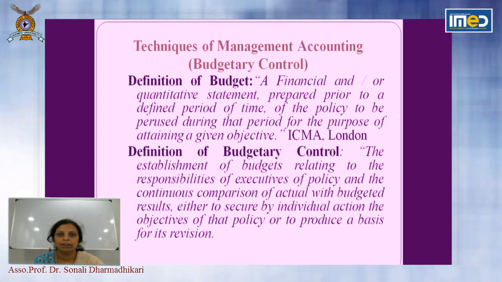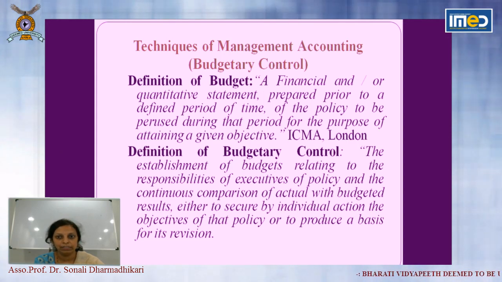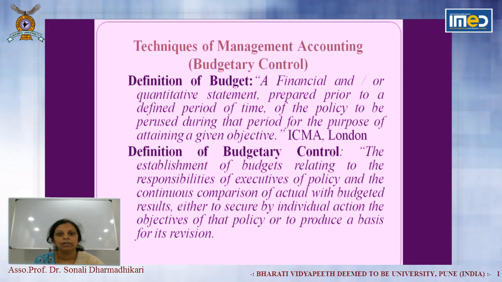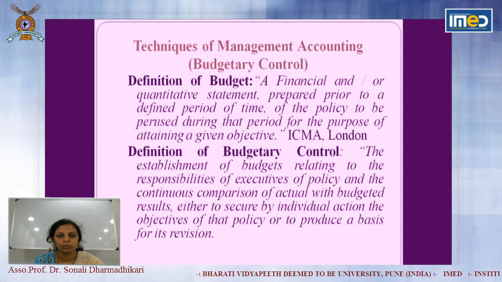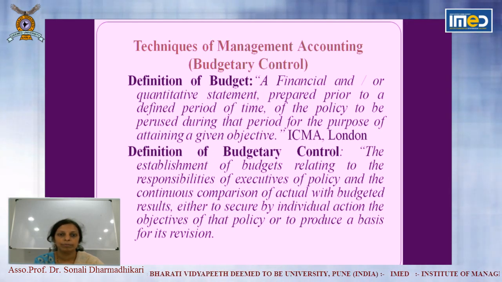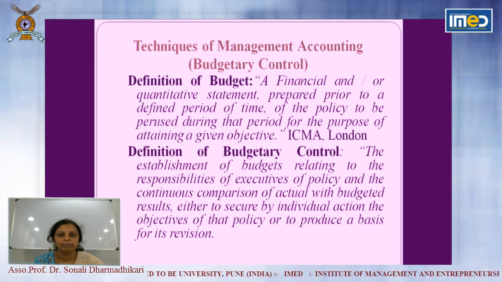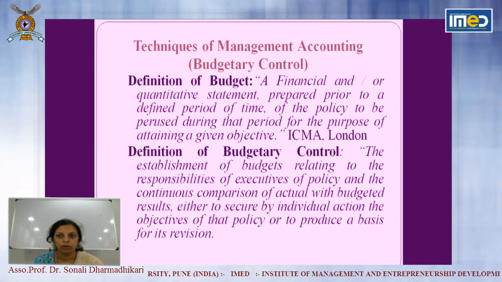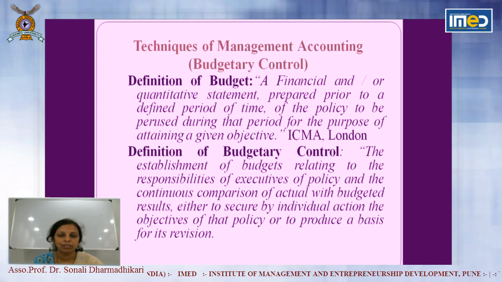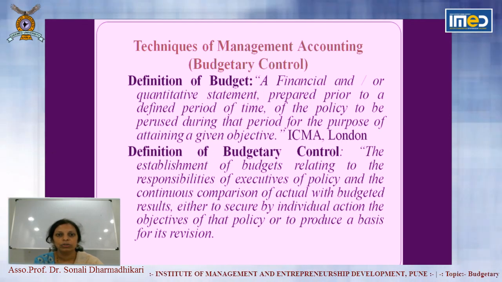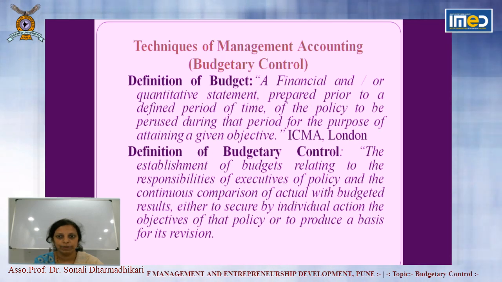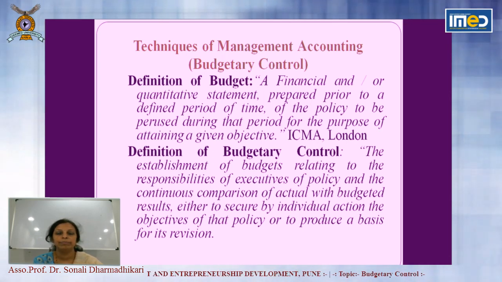Now we will see the definition of a budget. So it is a financial and or quantitative statement prepared prior to a defined period of time of the policy to be pursued during the period for the purpose of attaining a given objective. If you see the definition in detail, first of all, it should be in money terms or in quantity. So it is a quantitative statement which is prepared predetermined.